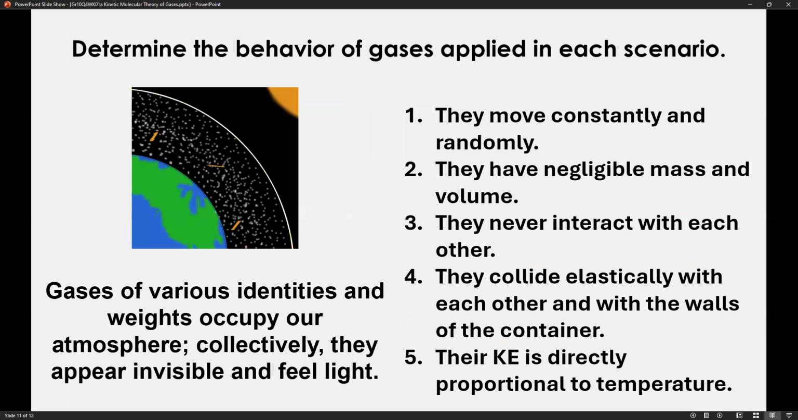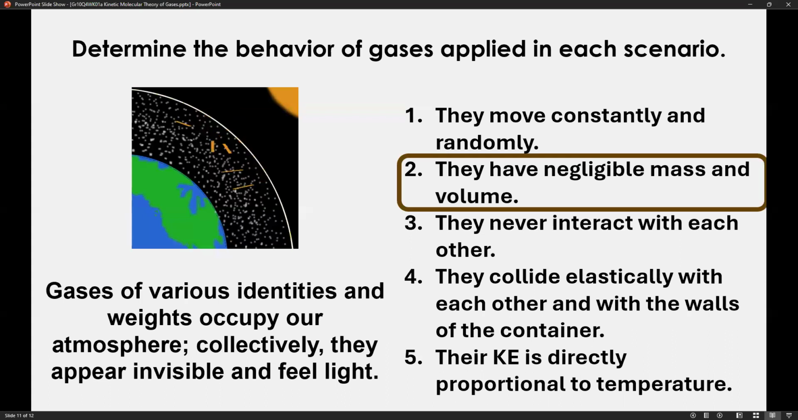Number 4. Gases of various identities and weights occupy our atmosphere. Collectively, they appear invisible and feel light. So despite the presence of voluminous amounts of gases everywhere and anywhere, we cannot touch them physically, and at the same time, you cannot feel their weight. So they appear as if they do not have any mass or weight at all. And that's why the behavior of gas applied in this scenario is postulate number 2. They have negligible mass and volume.